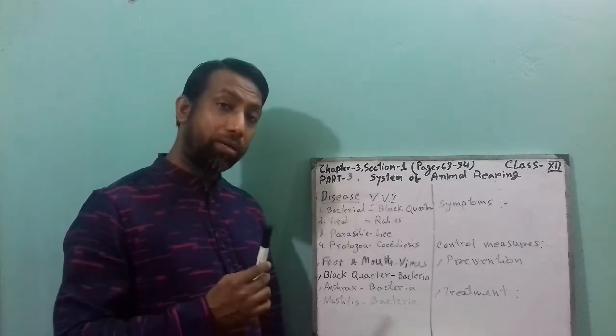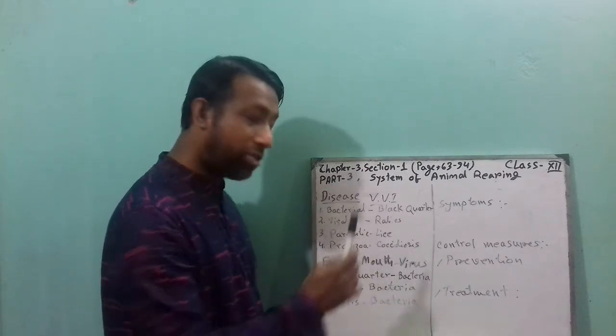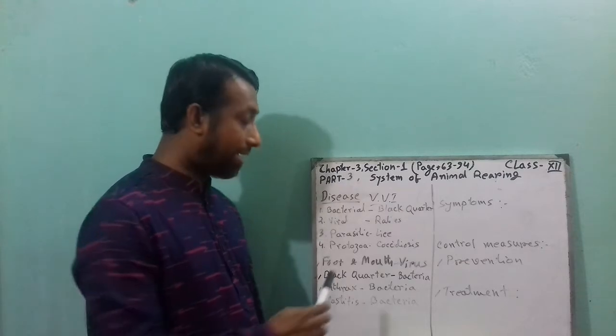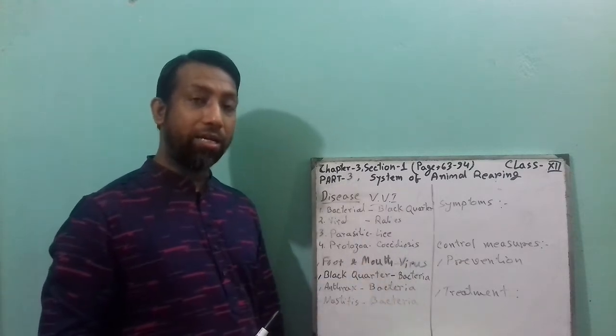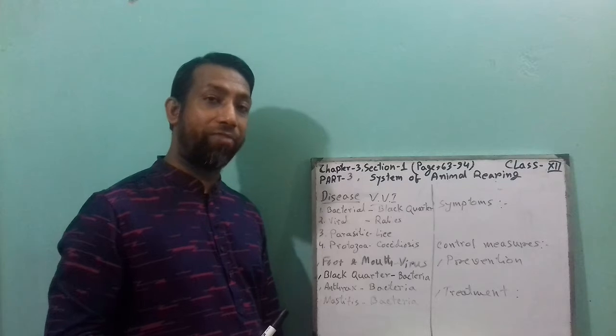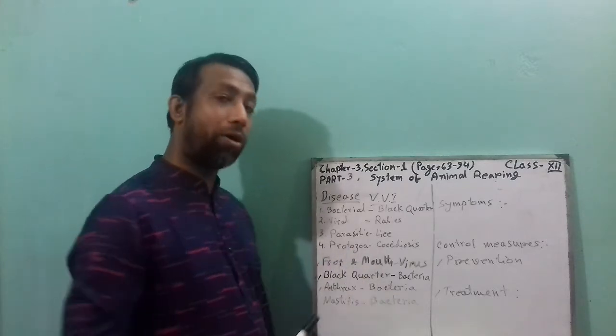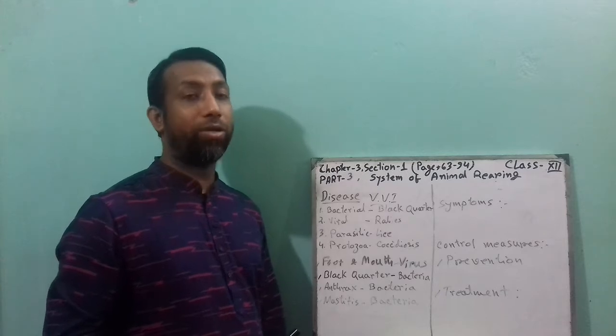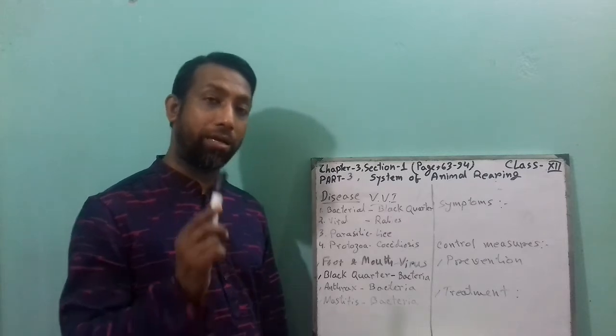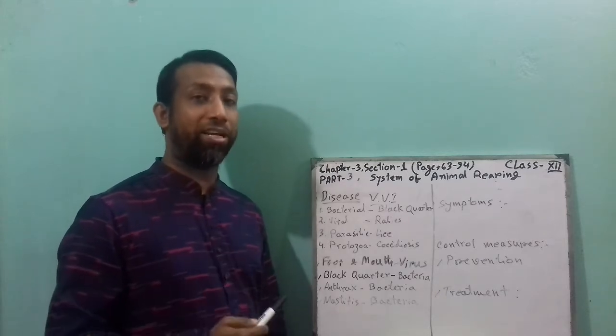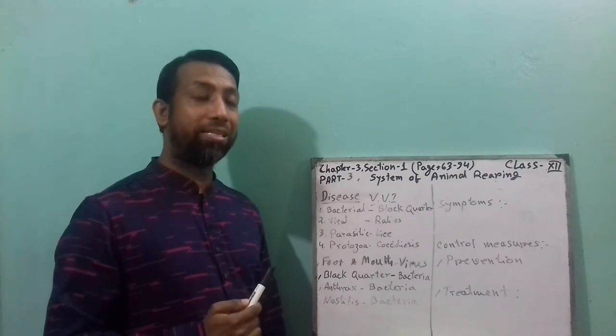first disease is foot and mouth disease, whose cause is a virus. Due to the viral infection, this disease occurs. Foot and mouth disease affects cow, goat, and buffalo as well. So what will be the symptoms?